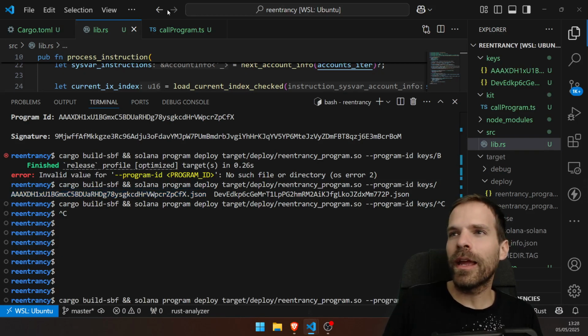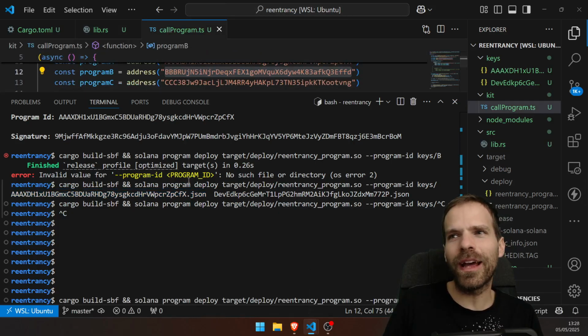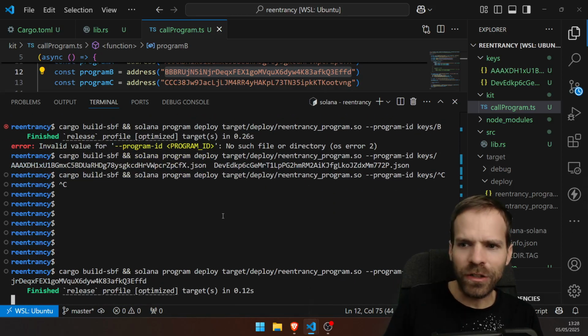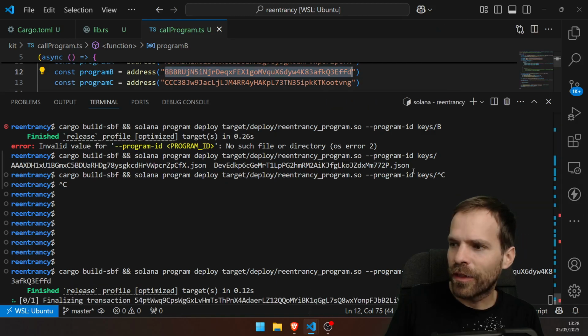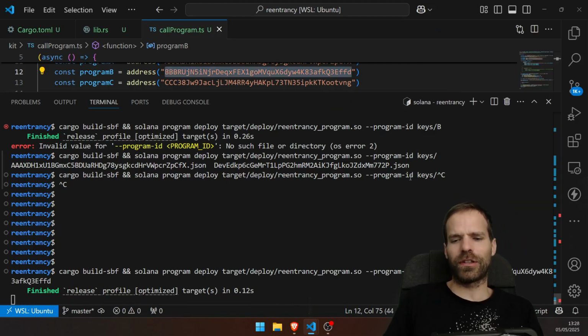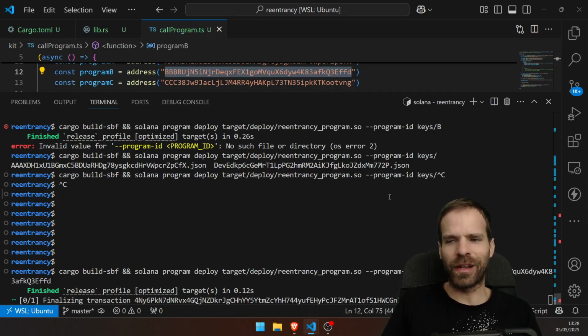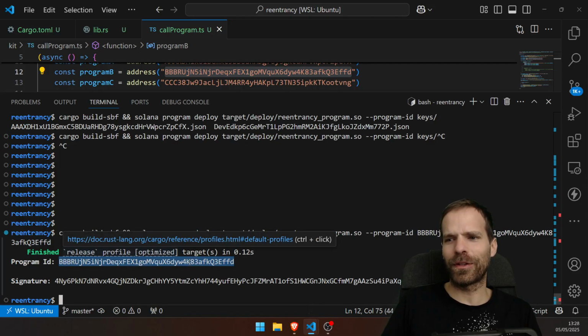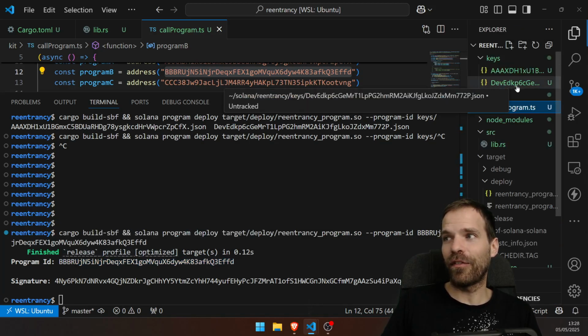But the B, hey, but is it? I think it should be enough because I have the authority. I don't need the key anymore to redeploy because I'm set as the authority. So it should be sufficient if here I just provide the program ID and not even the key. That should also work. Okay, good, so it's not lost. Otherwise, I would have needed to grind a new key and redeploy to a new address. But we can still deploy to this because I'm set as the authority, and I didn't delete my deploy key pair.